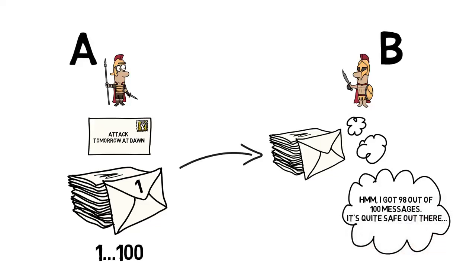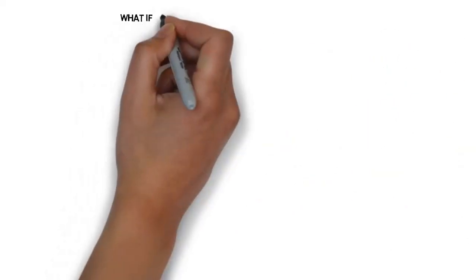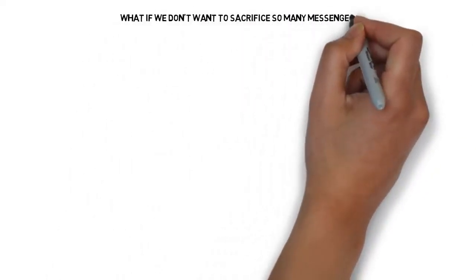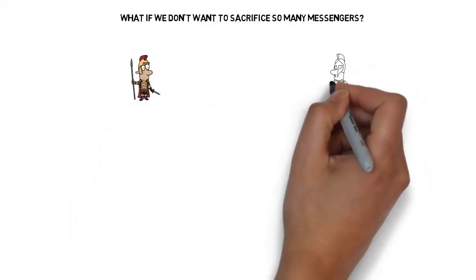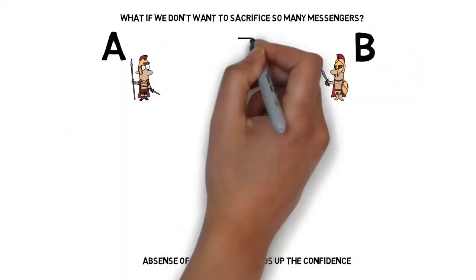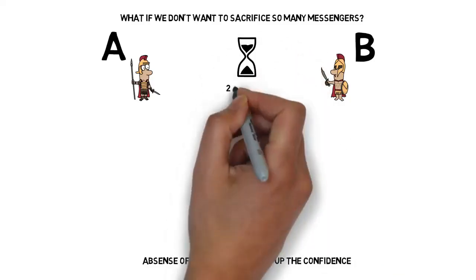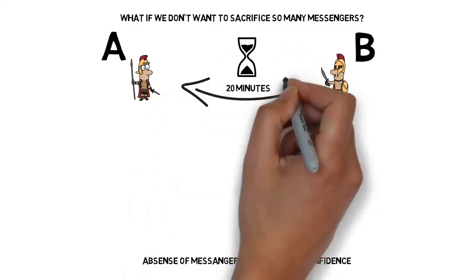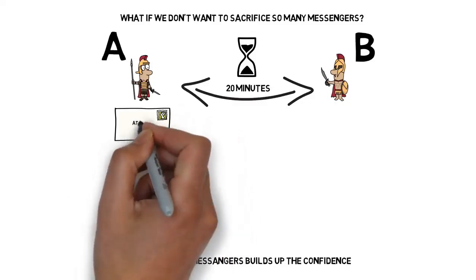These approaches, even though quite expensive, are helping the generals to build up their confidence and come to a consensus. If sacrificing messengers is a problem, we can come up with yet another approach where the absence of the messengers would build up generals' confidence. Let's assume that it takes 20 minutes to cross the valley, deliver a message, and come back.